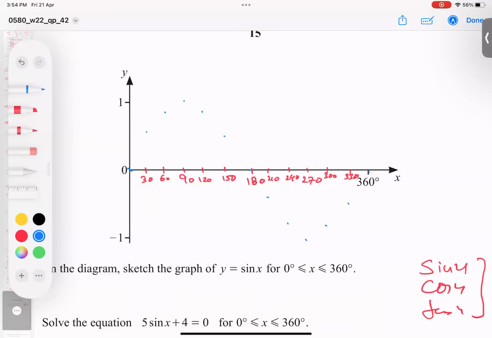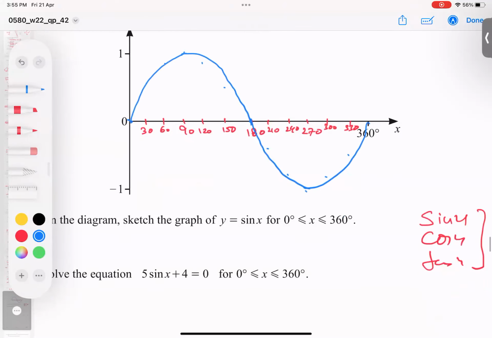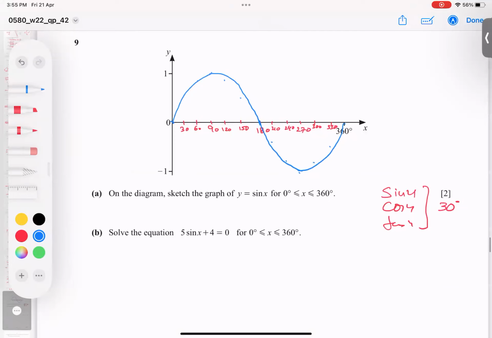And don't join directly like that. No, smooth curve. And I believe you're understanding, because the sketching part is the sketching. Sorry. So if slightly different, no issue at all. And this is my final answer. So I hope you got the idea clear, 2 marks gained.